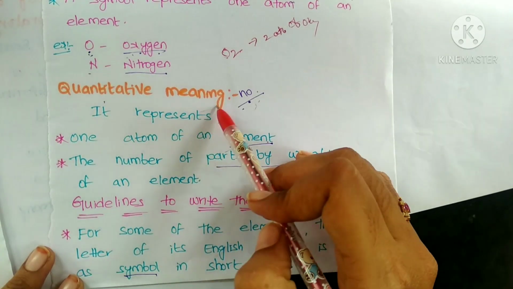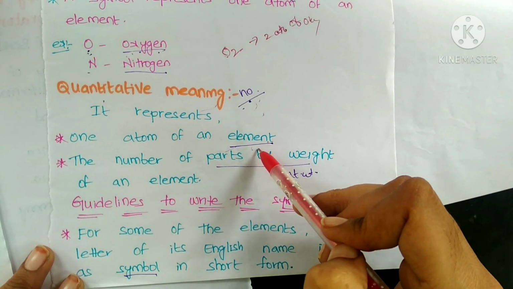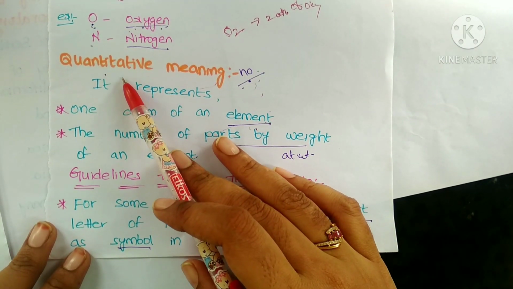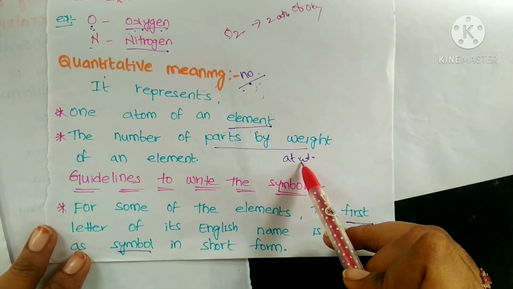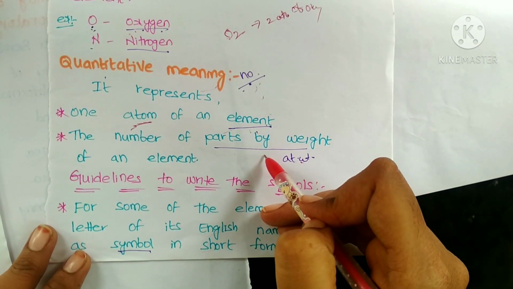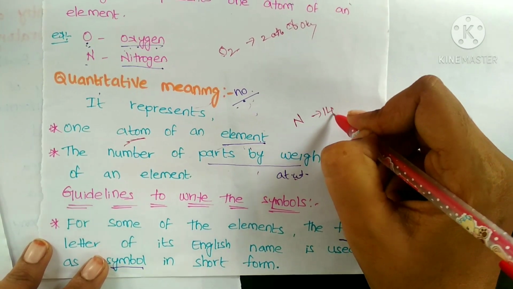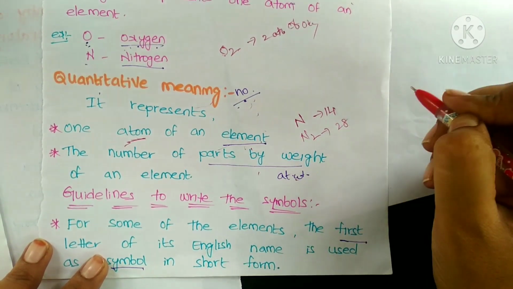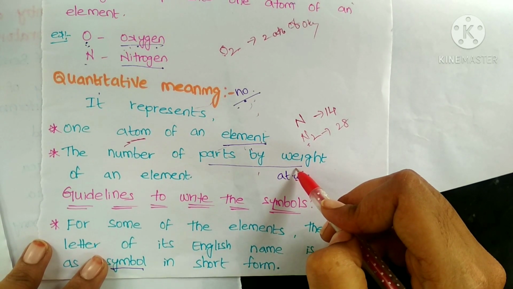Next, coming to quantitative meaning. Quantitative means number. So in a given element, how many atoms are there? That is explained quantitatively. Next, the number of parts by weight, nothing but the atomic weight of an element. Based upon the number of atoms, its weight will depend. For example, if there is only one N, that means one nitrogen atom, then its weight will be 14. If it is N2, then its weight will be 28. That means based upon the number of atoms, the parts by weight will depend.